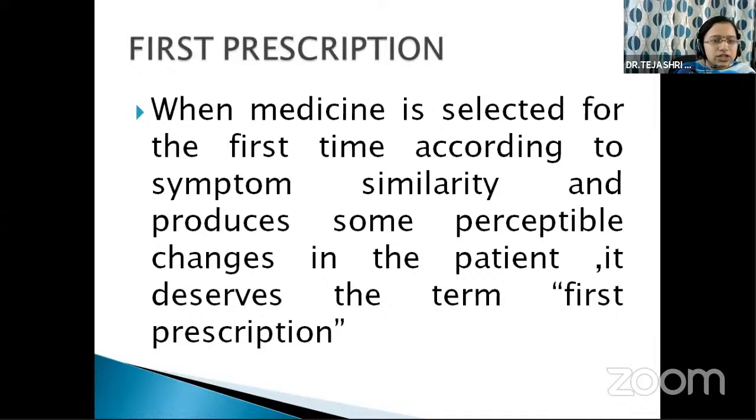First there should be some perceptible changes after prescribing the remedy, then only the subsequent prescriptions are called a second prescription. The second prescription presupposes that the first one has been the correct one.